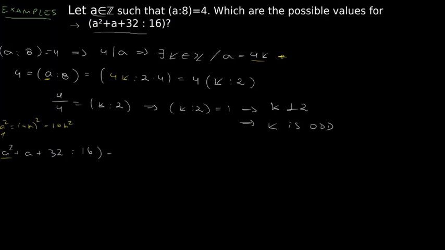Then we can write this as the GCD between 16k squared plus 4k plus 32 and 16.